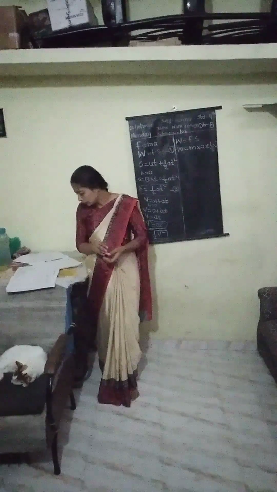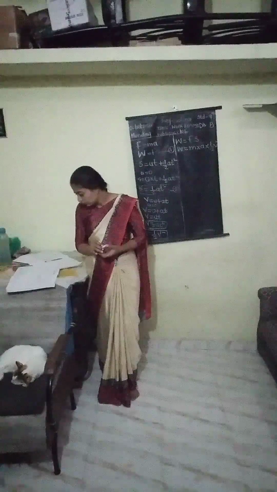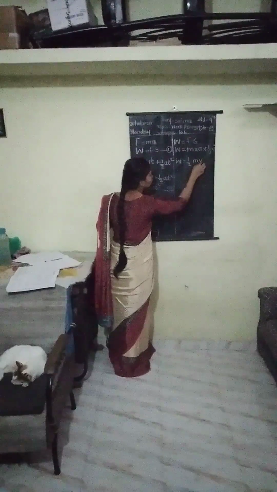Now after that we have to put this value in the equation. So we get W is equal to 1 by 2 mv square.